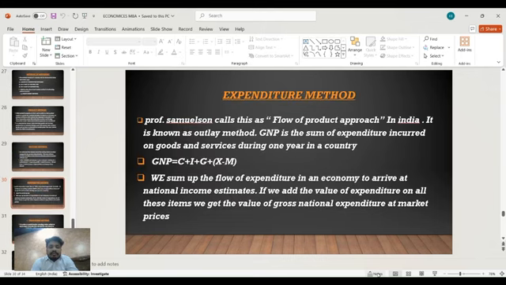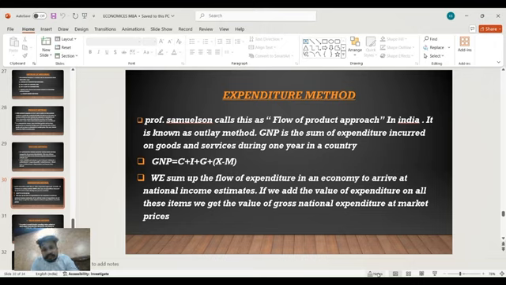Expenditure method, given by Samuelson, is the flow of product approach. In India, it is known as the outlay method. GNP is the sum of expenditure incurred on goods and services during one year in a country. We sum up the flow of expenditure in an economy to arrive at a national income estimate. If we add the value of expenditure on all these items, we get the value of gross national expenditure at market price.